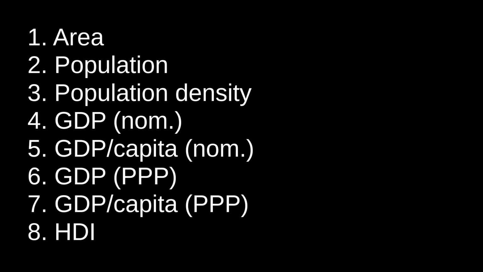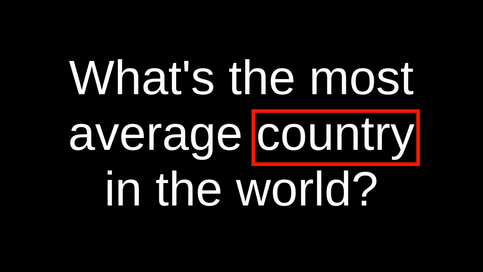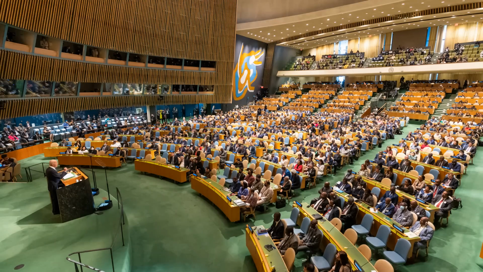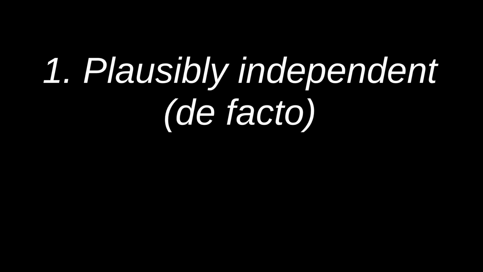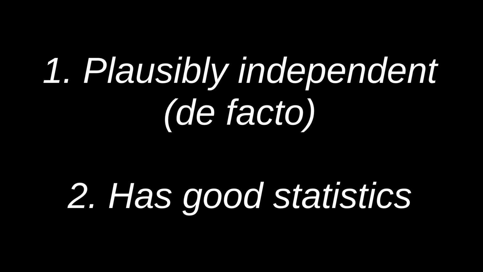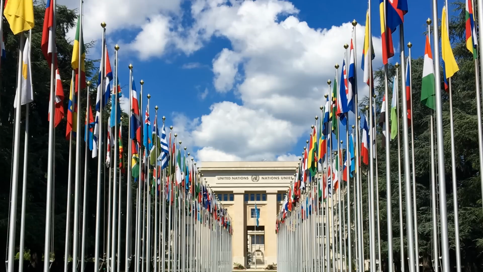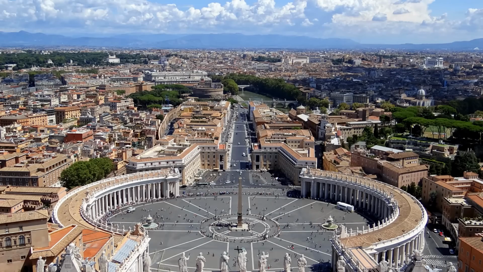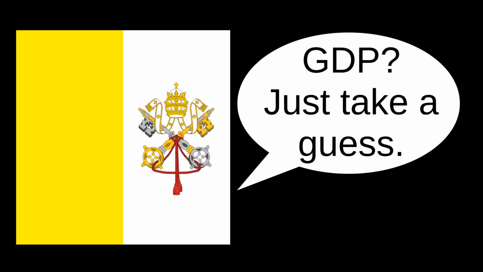Now that we've picked our statistics, we need to define what we mean by country and what we mean by average. Without comment on specific geopolitical hotspots, we'll be using as our countries any entity that's plausibly de facto independent and has easily available statistics on all 8 measures. These are the 193 UN member states, along with the Cook Islands, Kosovo, Niue, Palestine, and Taiwan. I really wanted to include Vatican City as well, but they don't publish good GDP figures.